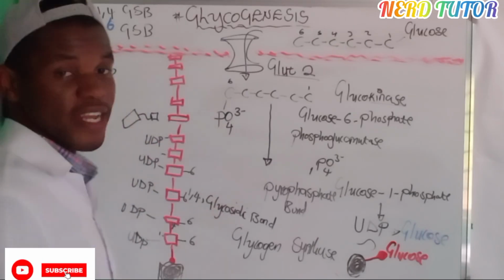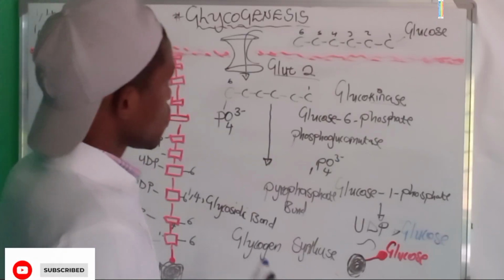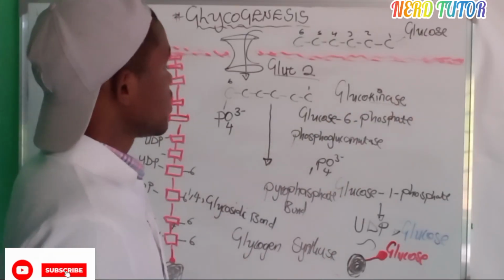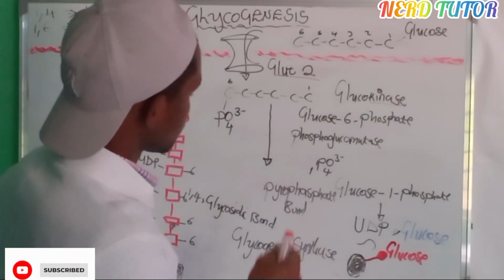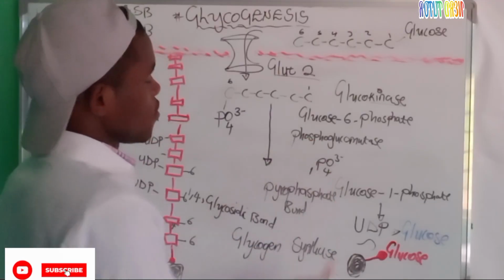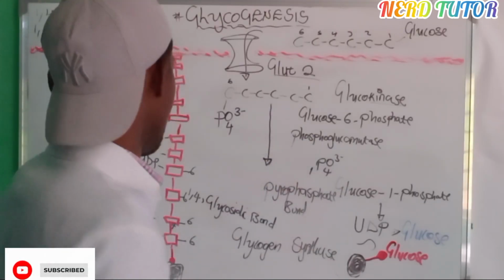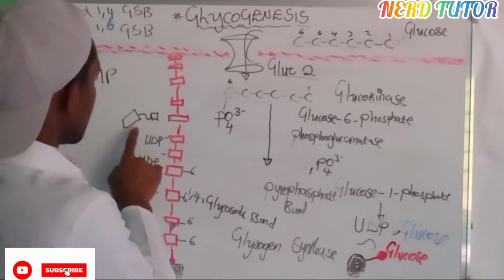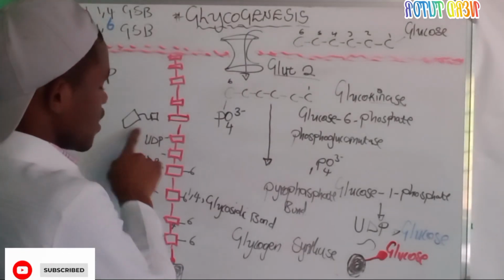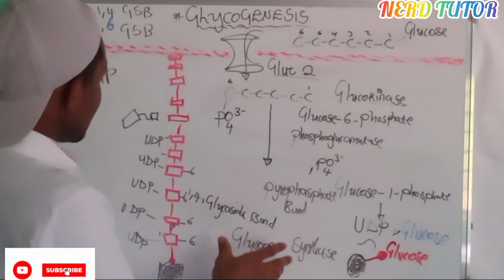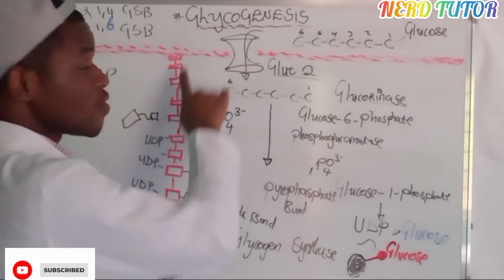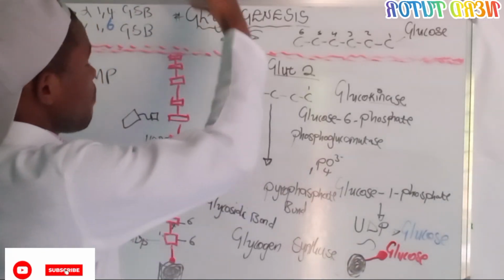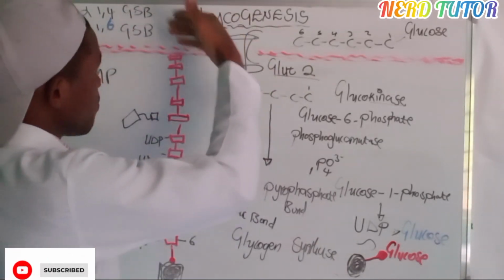So another play now starts. We saw another play here by the enzyme glucokinase, and of course that enzyme that we had, which is phosphoglucomutase. So now this enzyme, the glycogen synthase, is adding a lot of glucose molecules, just piling them.